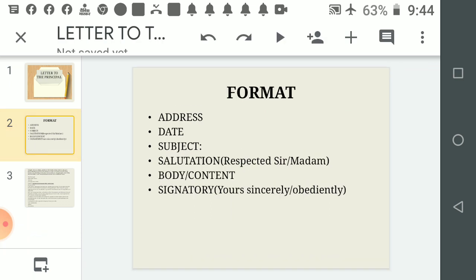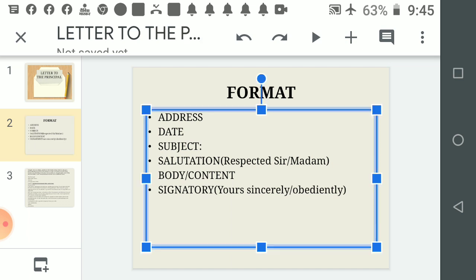Then comes body or content. In this body or content, you are supposed to write what you want. First of all, in paragraph 1, you will write your introduction: you are the student of which class of the school, and what is your basic requirement for writing this letter. In paragraph 2, explain the problem which you are facing. And in paragraph 3, you are supposed to rectify or sort out the problem, and say what you wish the principal to do in that case.